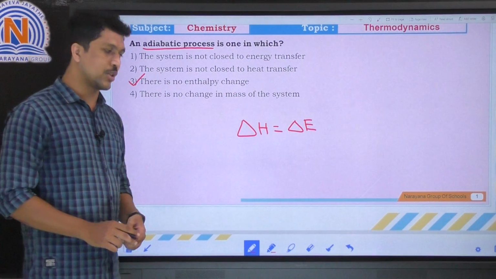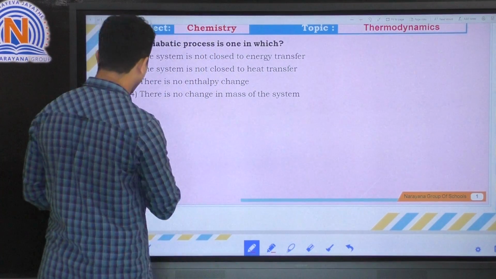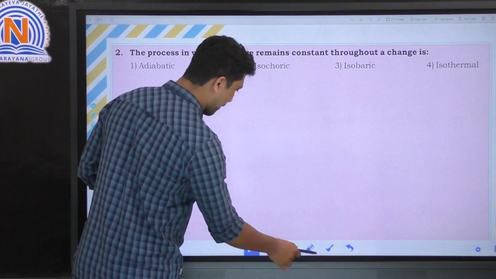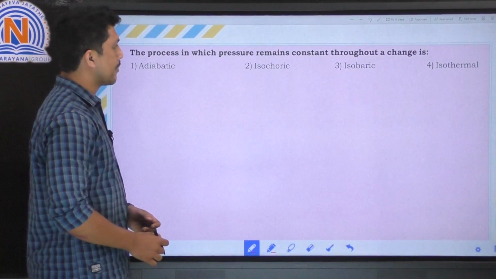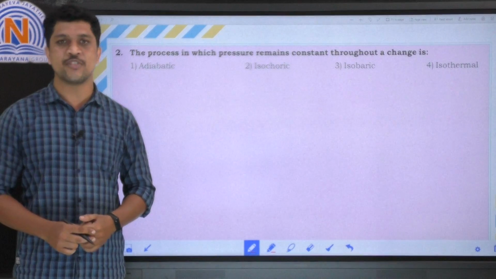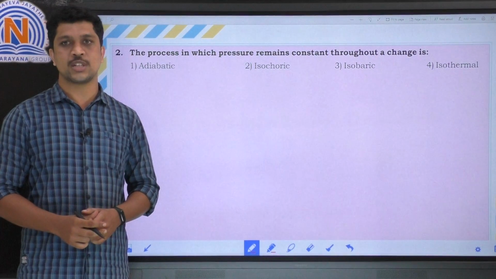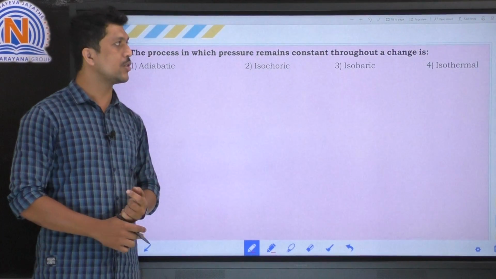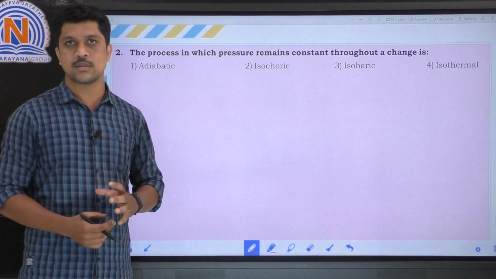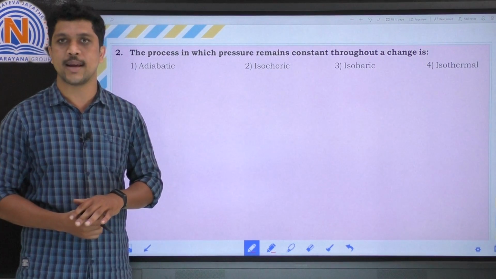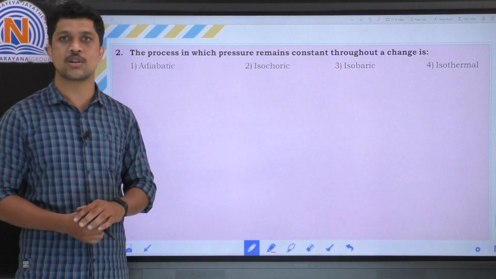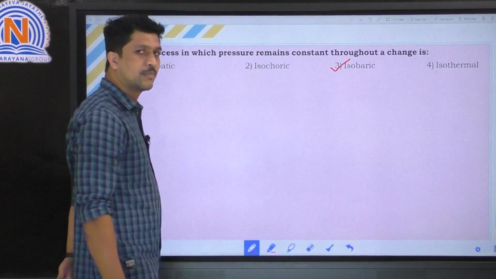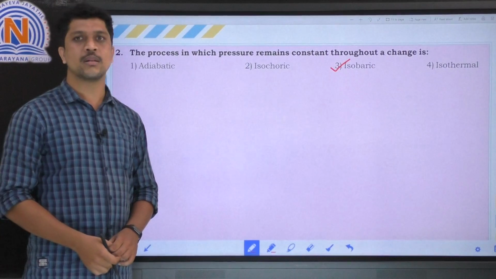Let's move on to the next question. Here the question: the process in which pressure remains constant throughout a change. If in any process the pressure is constant, that process is called an isobaric process. So the correct option is the third option. Clear? Let's move on to the next question.